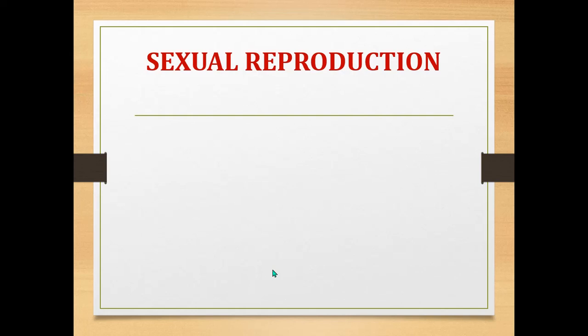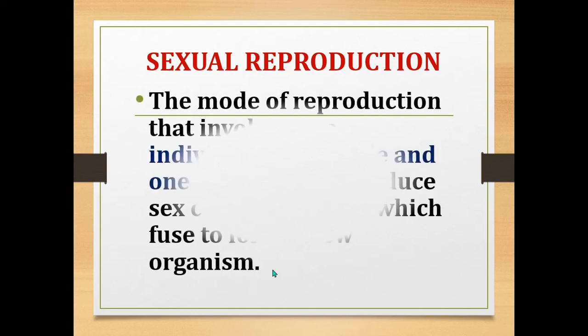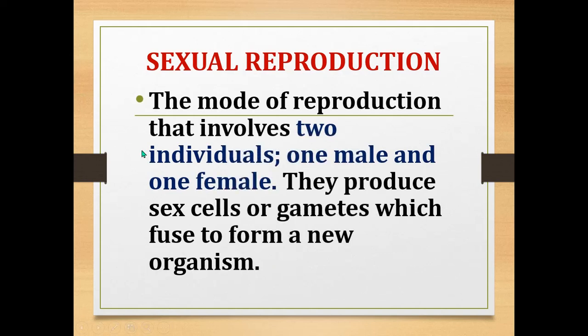They are sexual reproduction and asexual reproduction. First we can see what is meant by sexual reproduction. The mode of reproduction which involves two individuals. In this type of reproduction, there will be an involvement of two parents, that is one male and one female parent, and they produce sex cells or gametes.